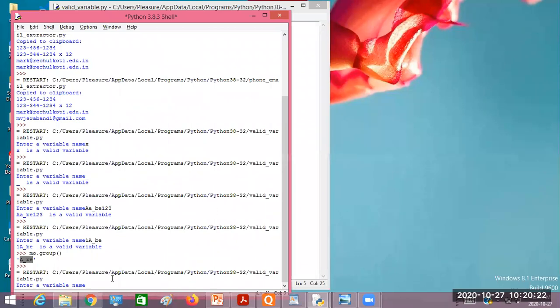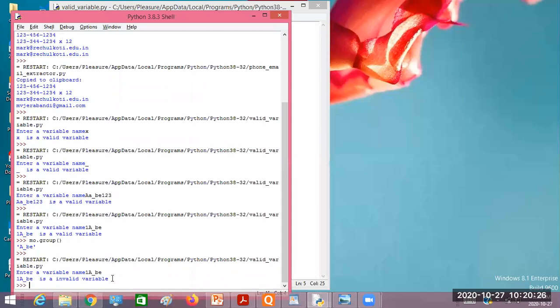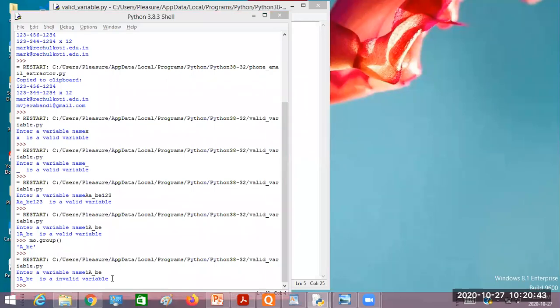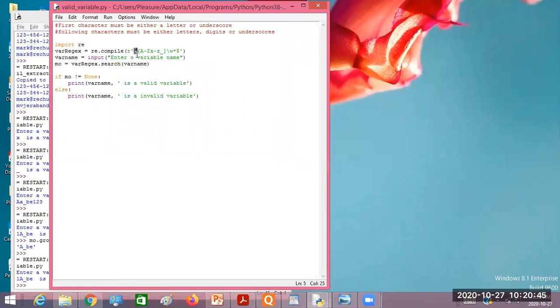Now I'll write 1a underscore b. This time it will give invalid variable. Did you understand? Is this clear? Earlier also it was matching, but any part of the text was matching with the pattern, right?